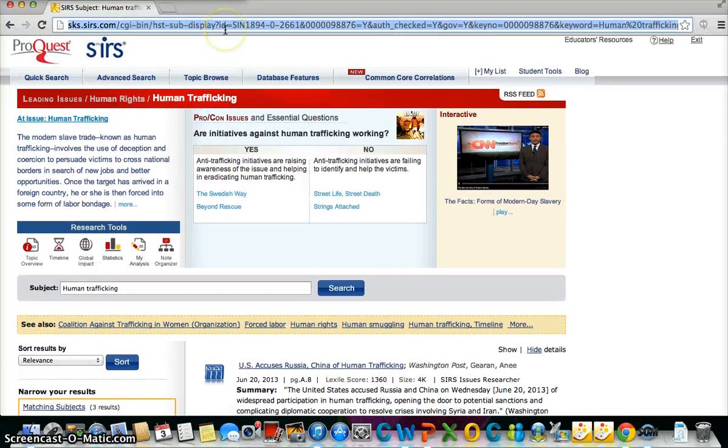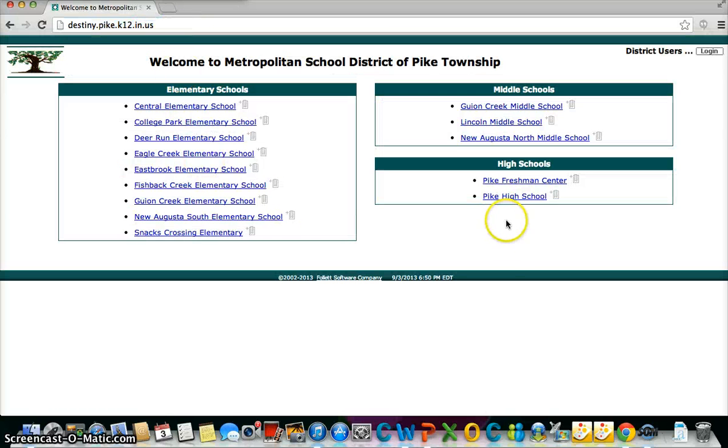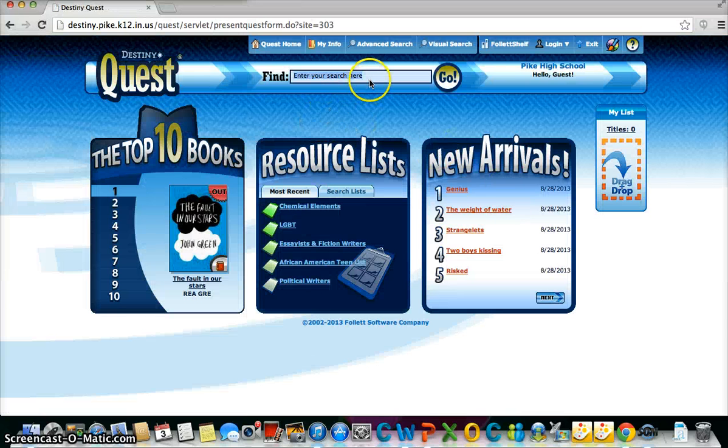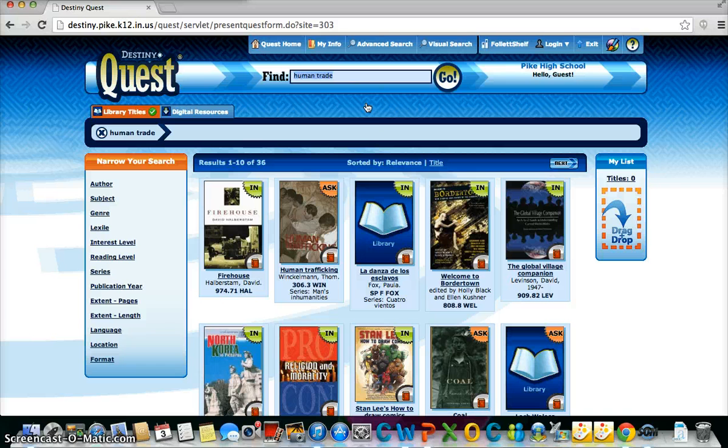For books, we're going to go to Destiny, which is the card catalog for Pike Township. You'll type in the web browser destiny.pike.k12.in.us. Since we are at Pike High School, I'm going to go ahead and search Pike High School first, and then I'm going to type in a search for human trafficking. It looks like there are 13 results, or I could go to human trade or trafficking.